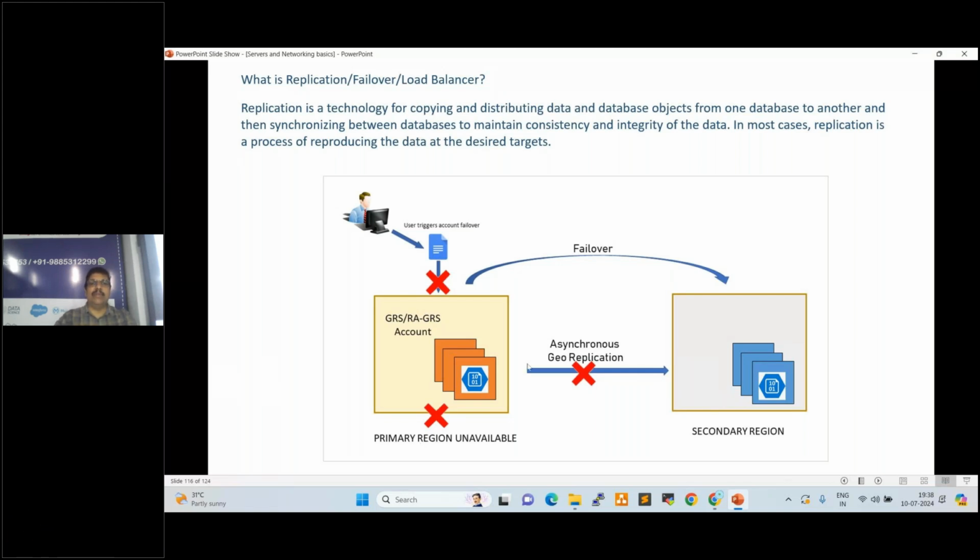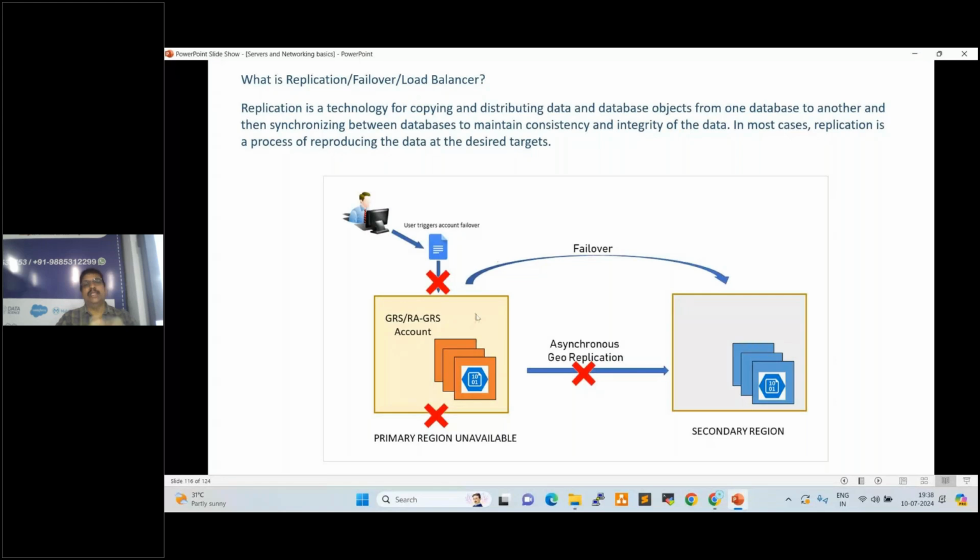We enable the replication. So whatever data is available on the primary will be duplicated to the secondary. In case the primary is down, this user is accessing from the primary region, so automatically it will fail over to the secondary.